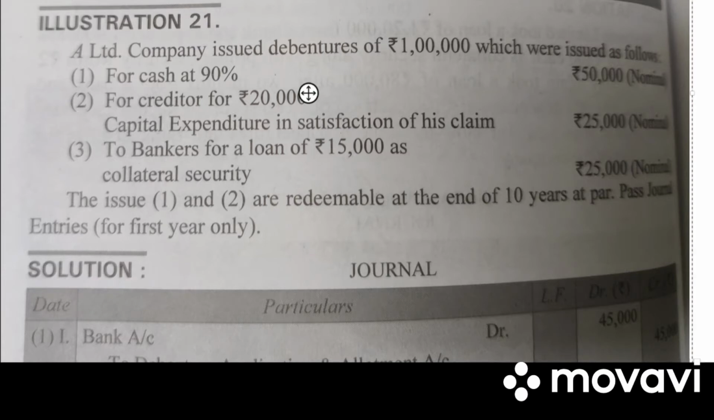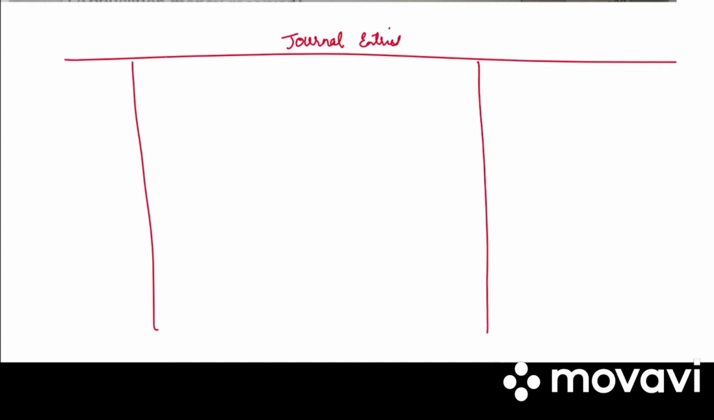A Limited company issued debentures of 1 lakh which were issued as follows. For cash 90%, for creditor rupees 20,000, capital expenditure in satisfaction of his claim 25,000, to bankers for loan rupees 15,000 as collateral security. The issue of 1 and 2 are redeemable at the end of 10 years at par. Pass necessary journal entry for first year only. So write down journal entries, date, particulars, LF, debit and credit.